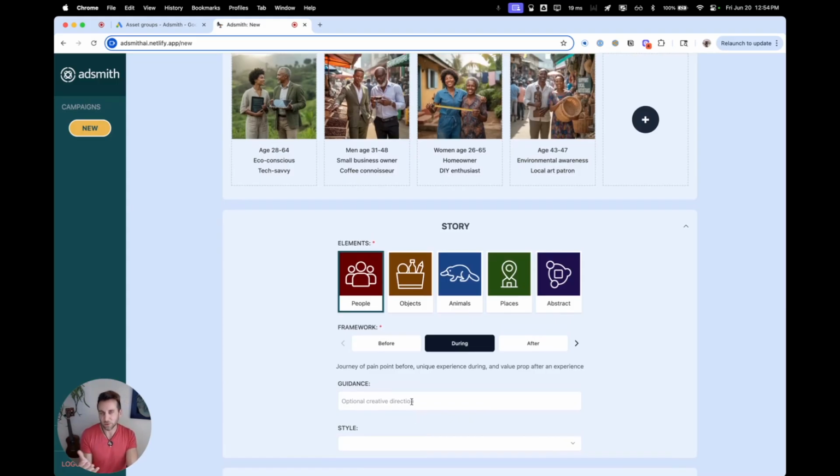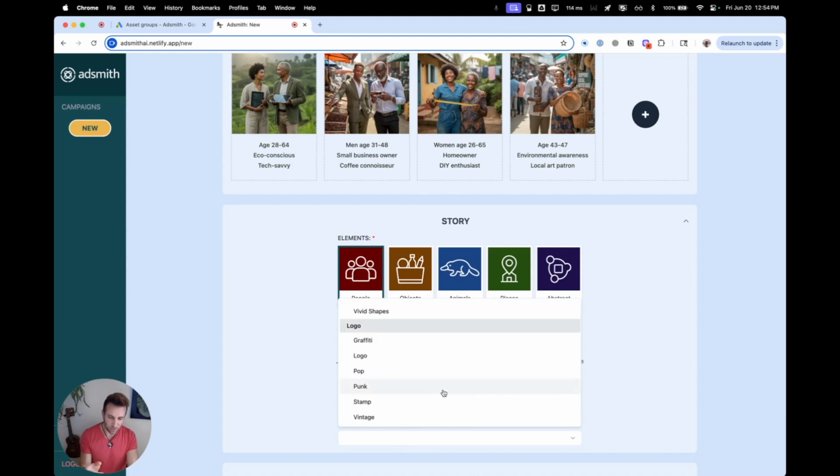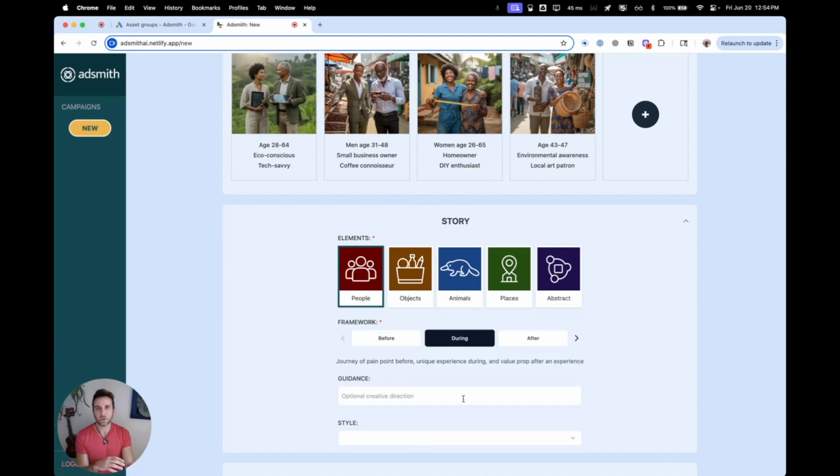You can give optional creative guidance if you want to kind of stage direction a little bit. Totally optional. And then we have a bunch of different visual styles. We're improving this soon to where you can really get not just photorealistic, that's cool, but also any number of styles that can help your ad pop a little bit more because it's a very competitive space and your ads need to be a little bit different for people to notice.